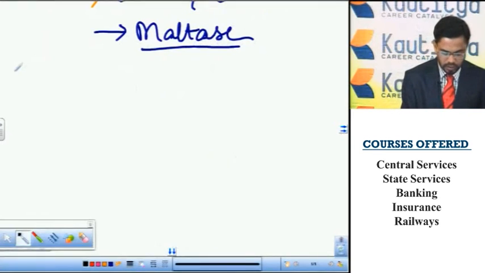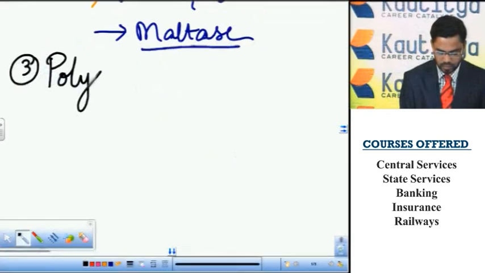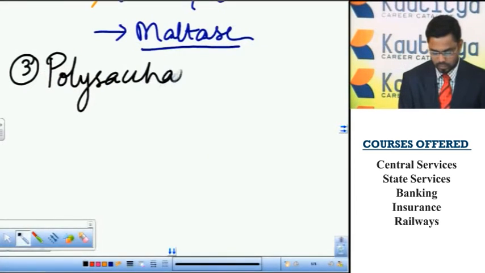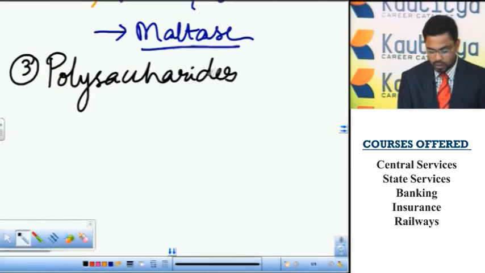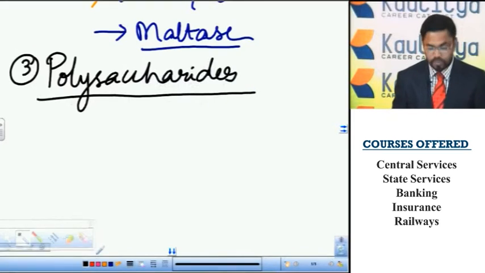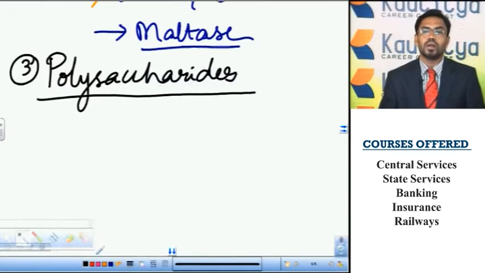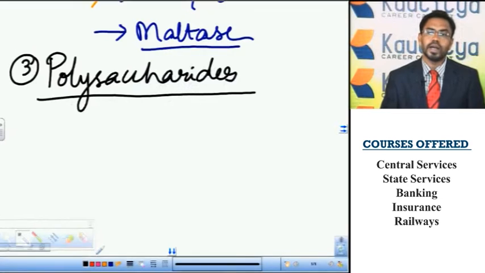So let us see the polysaccharides. So here poly means many, saccharon means sugars. Many sugar units are linked by glycosidic bonds to form the complex carbohydrates called polysaccharides.